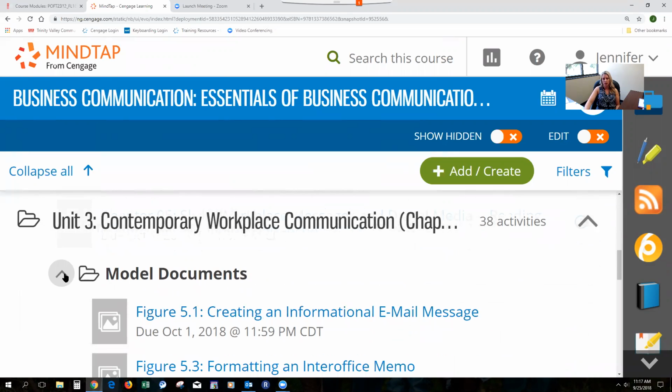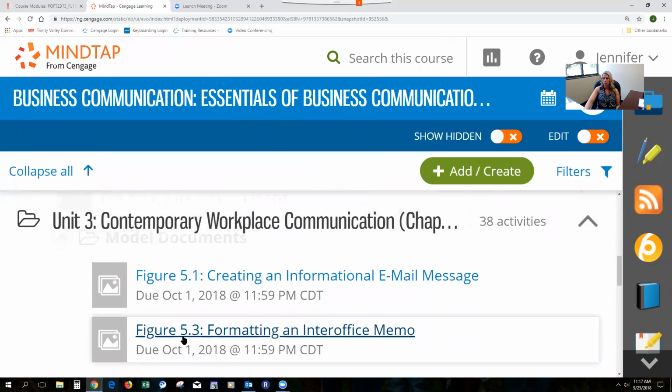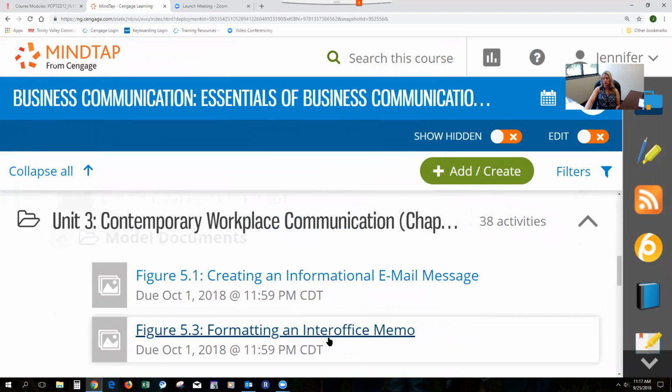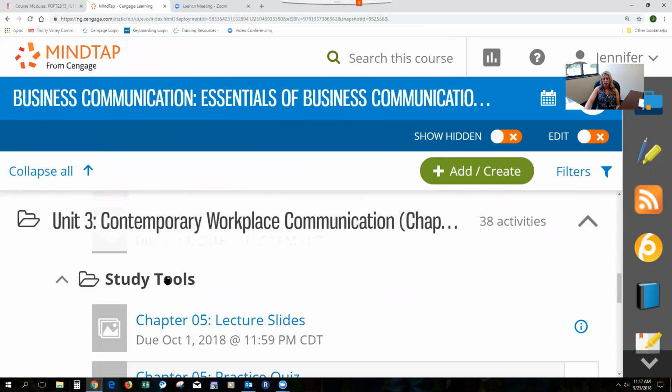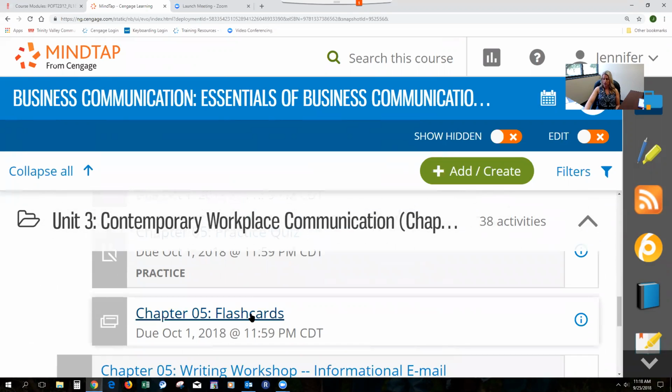We have our module documents. If they're condensed, you can hit the up and down arrow to uncondense them. We have two figures here that are presented within the chapter, and these are just larger representations of those figures to make it easier for you to review. We have our study tools, which is our Chapter 5 lecture slides, the same as the PowerPoint presentation, and the Chapter 5 practice quiz, which is going to assist you in getting ready for your Aplia assignment and your reading quiz. And we have flashcards.